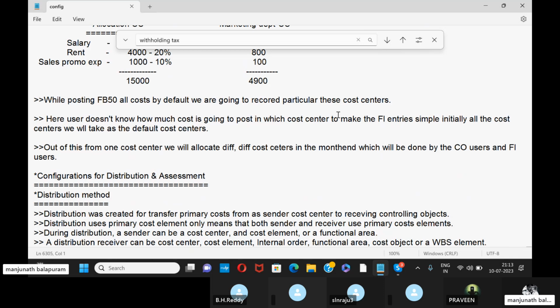That is the reason, while posting this AB50, we need to take a default cost center. Then from that one cost center, we'll allocate to different cost centers in the month end, which will be done by the CO user and FI users.